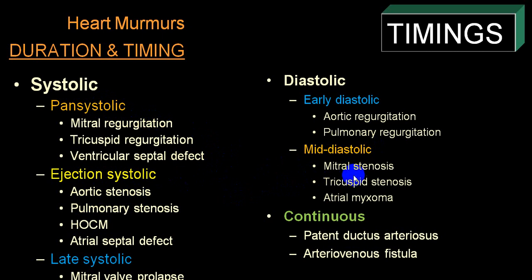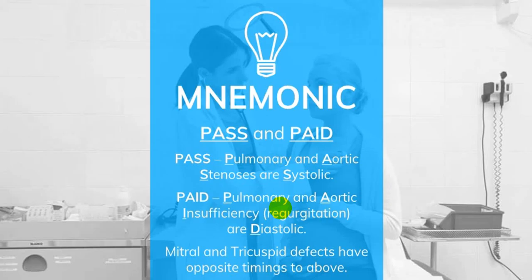Mid-diastolic murmur is again a plateau murmur in mitral stenosis, tricuspid stenosis, and occasionally, in case of atrial myxoma. While continuous murmurs are usually of the same intensity, they do not increase or decrease. Usually we describe the murmur as a train in the tunnel or machinery murmur, etc. Those words are being utilized, and they are usually again a plateau murmur. Here we have given that particular name.